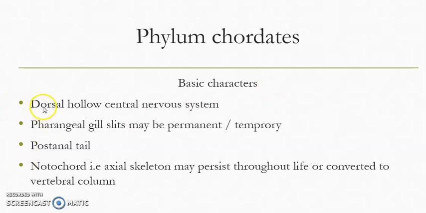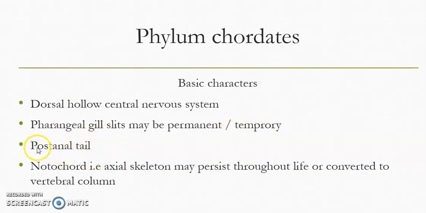Because of these characters. Number one is the dorsal hollow central nervous system. So we have a nervous system which is present on the dorsal side and it is hollow. It consists of brain and spinal cord. Next is pharyngeal gill slits. These are the gill slits that are present in the pharyngeal area, and they are either permanent or temporary. Permanent in the case of Amphioxus, Urochordates and Cephalochordates, and in fishes, while they are temporary in amphibians, reptiles, birds, mammals and other vertebrates.